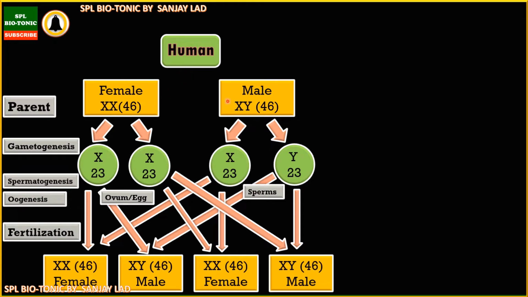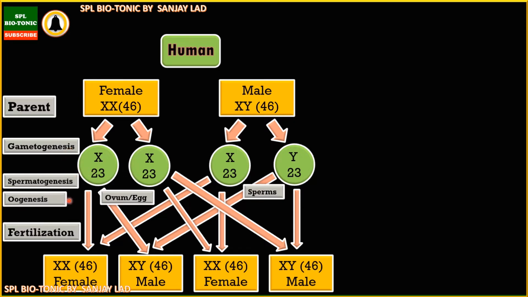Now in human, sexes are separate. As sexes are separate, human is said to be unisexual organism or dioecious organism. Here the genotype of female is XX whereas genotype of male is XY. The female produces two types of ova but same type, that is ovum containing X chromosome. As the gametes are same, therefore female is said to be homogametic. In case of male, male produces two types of sperm, one sperm containing X chromosome whereas second sperm containing Y chromosome. As sperms are different in males, therefore male is said to be heterogametic.